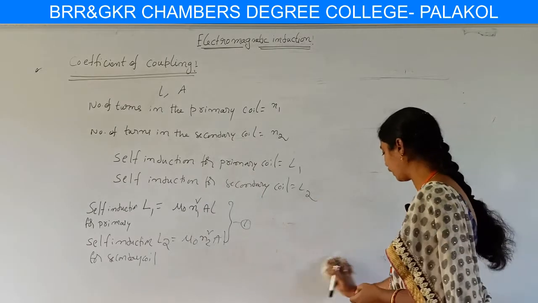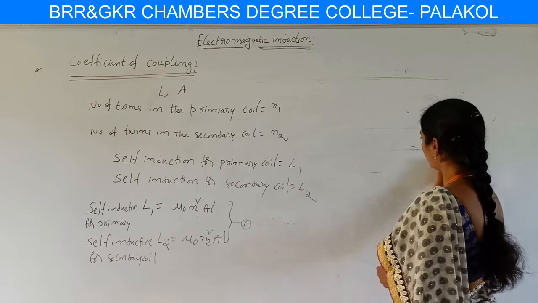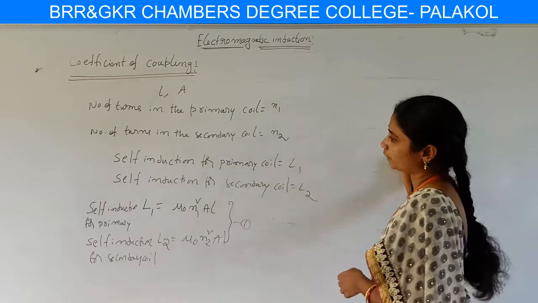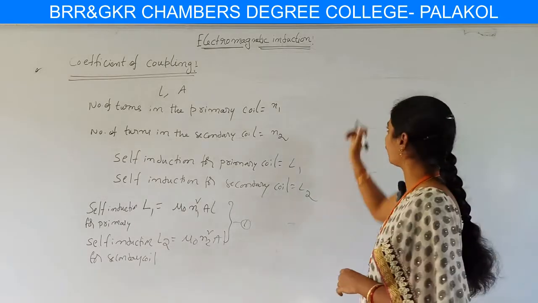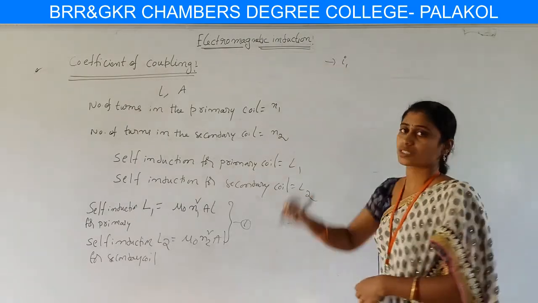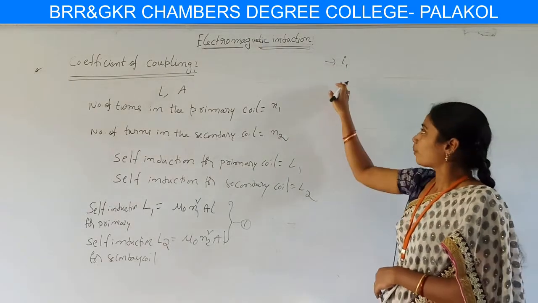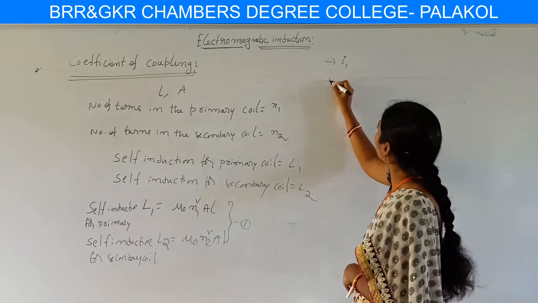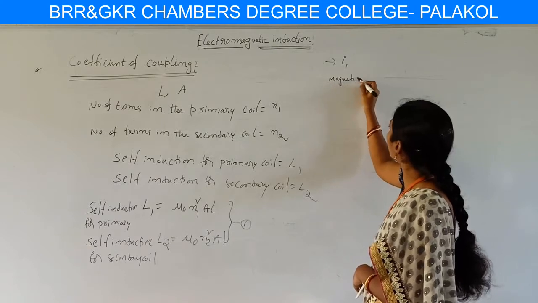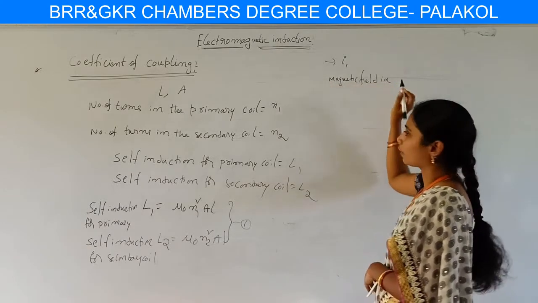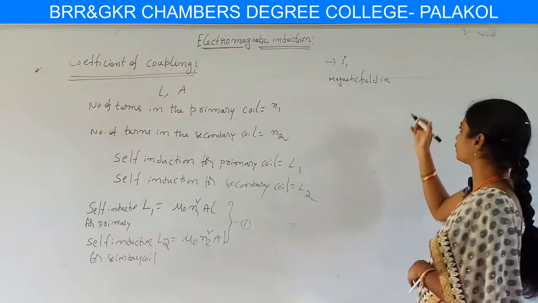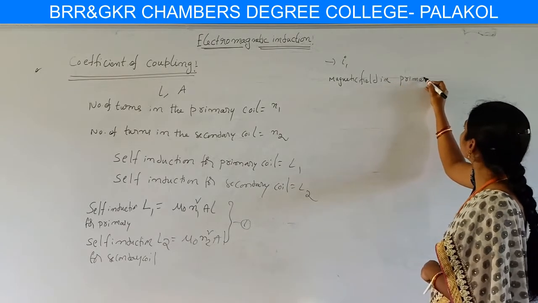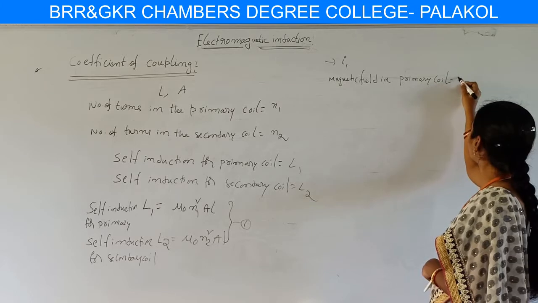Okay, here we calculate the flux for the primary coil first, later the secondary coil. Here the current I1 is flowing through the primary coil. Then the magnetic field developed in the primary coil, first we calculate for the primary, then we calculate the magnetic fields and flux values for the secondary coil. Magnetic field in the primary coil, which is B.